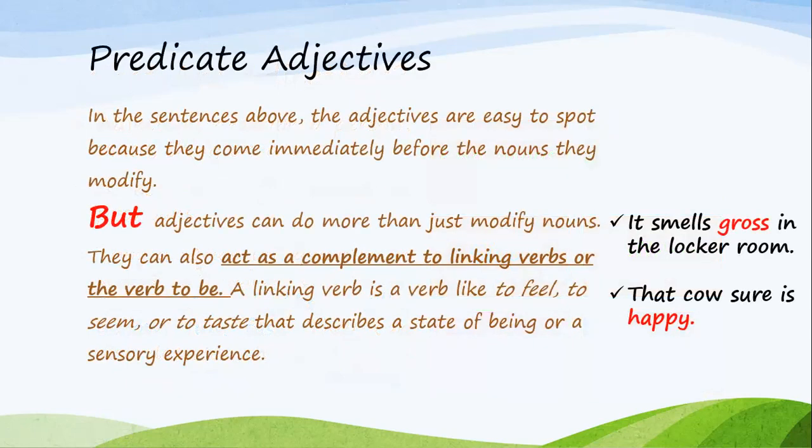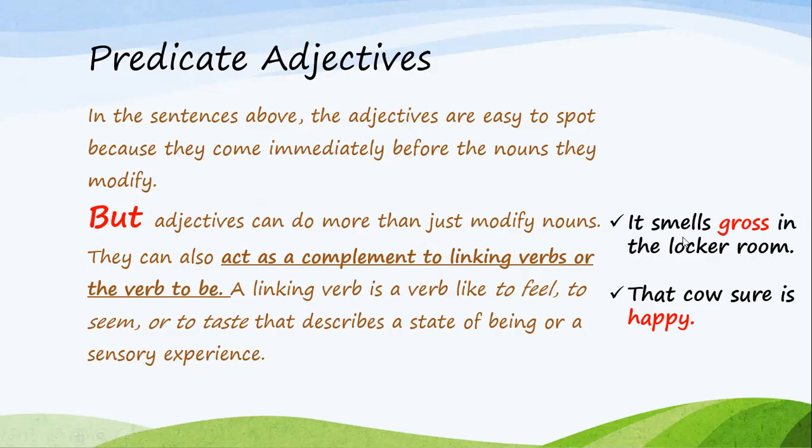Now we're starting with predicate adjectives. In the sentences that you saw before, the adjectives are easy to spot because they come immediately before the nouns they modify. But adjectives can do more than just modify nouns. They can also act as a complement to linking verbs or to the verb to be. And I will explain what a linking verb is and what the verb to be is. A linking verb is a verb like to feel, to seem, or to taste, and it describes a state of being or a sensory experience.